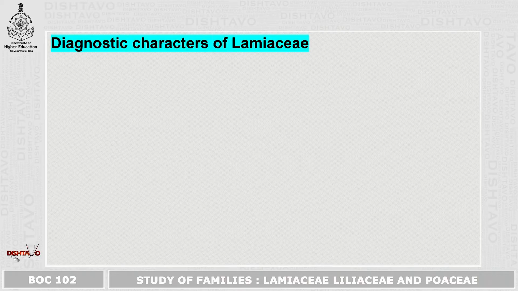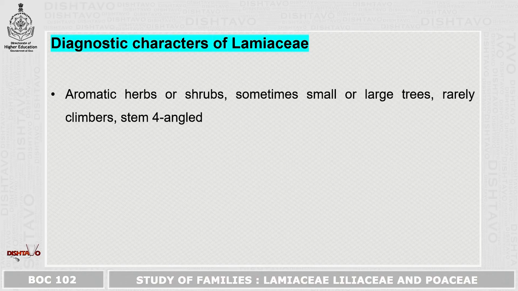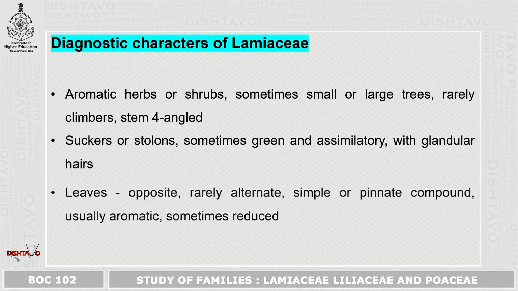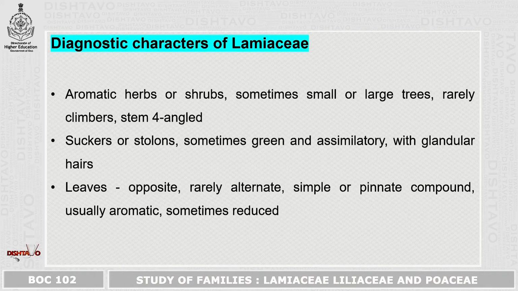Now let us start with the diagnostic characters of Lamiaceae family. The plants are mostly aromatic herbs or shrubs, sometimes small or large trees, rarely climbers. Stem is four-angled. Suckers or stolons are present, sometimes green and assimilatory with glandular hairs present. Leaves are opposite, rarely alternate, simple or pinnate compound, usually aromatic and sometimes reduced. Stipules are absent.